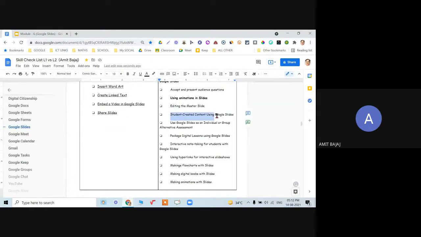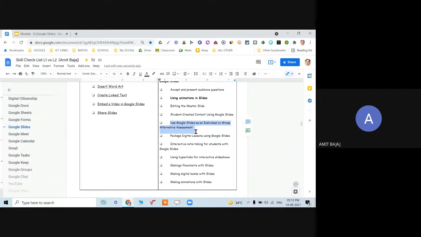Then student created content, use Google Slides as an individual or group alternative assessment. It is all about your creativity as a teacher. So there are certain features which are provided to you by Google in Google Slides. So I'm going to demonstrate and experiment with the same with you. Now, if you're a language teacher, a math teacher, a social science teacher or an art teacher, how you are planning to use or incorporate the same in your teaching learning process all depends on you.